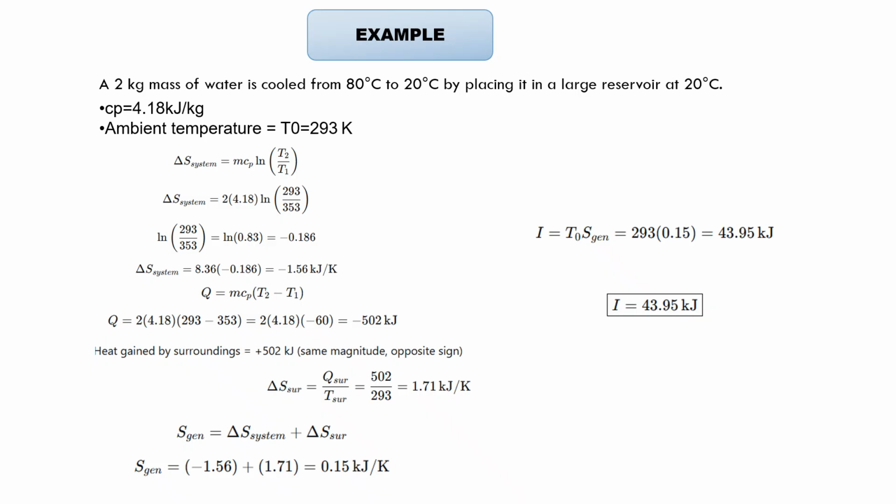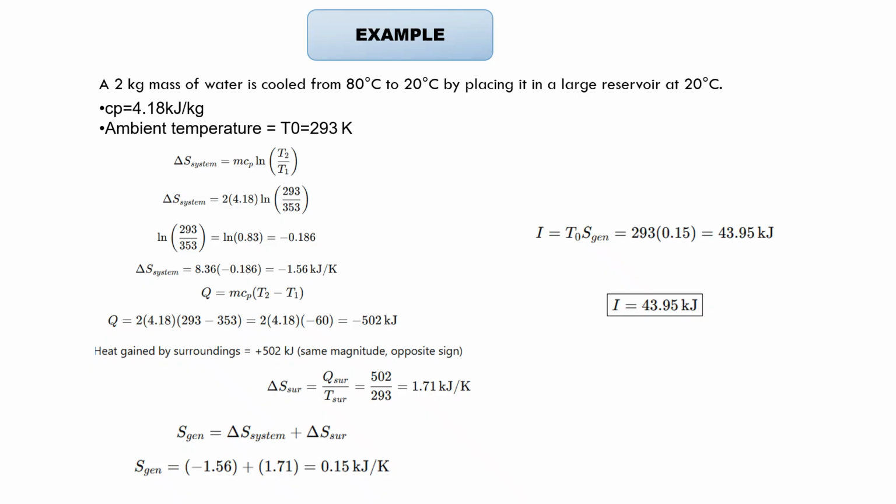On substituting the values, we get Q as minus 502 kilojoules, and heat gained by the surrounding is taken as positive, that is plus 502 kilojoules. And on substituting, we get Sgen as 0.15 kilojoules per Kelvin.